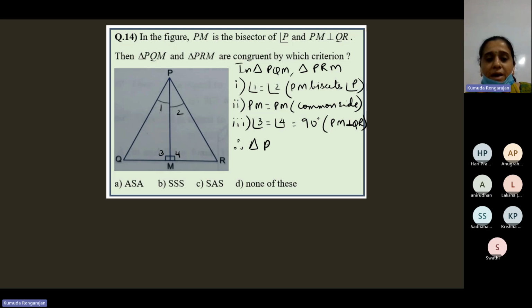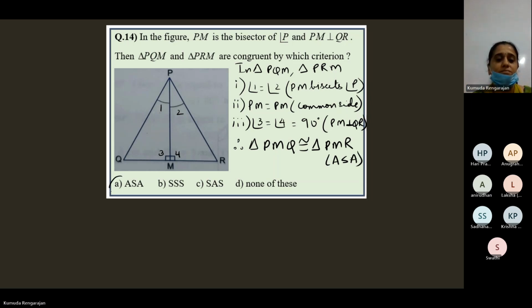So if I say triangle PMQ is congruent to triangle PMR, and the rule is ASA. So the answer is ASA.